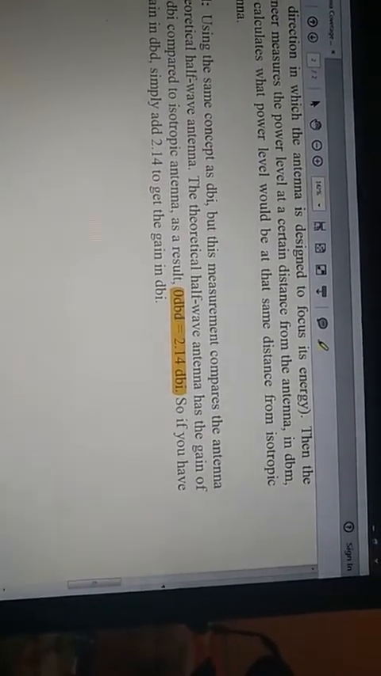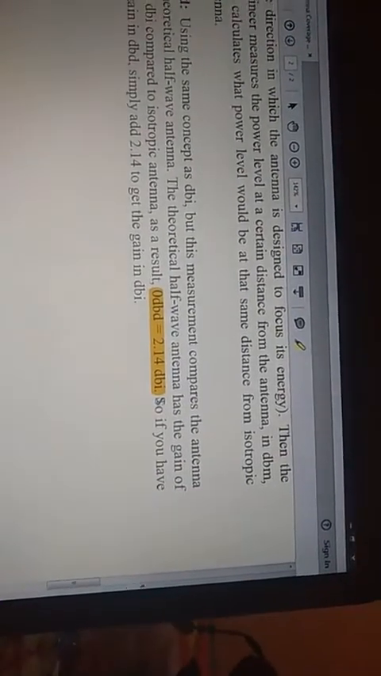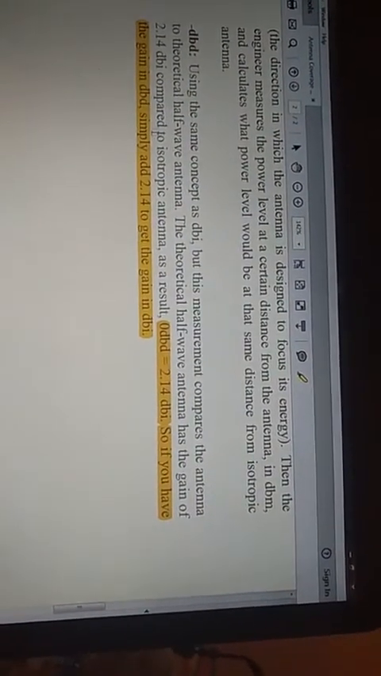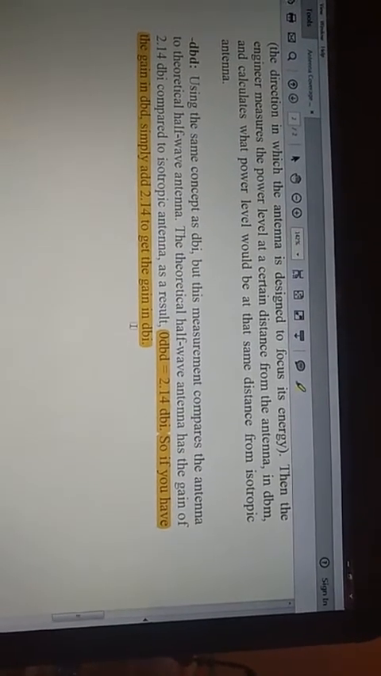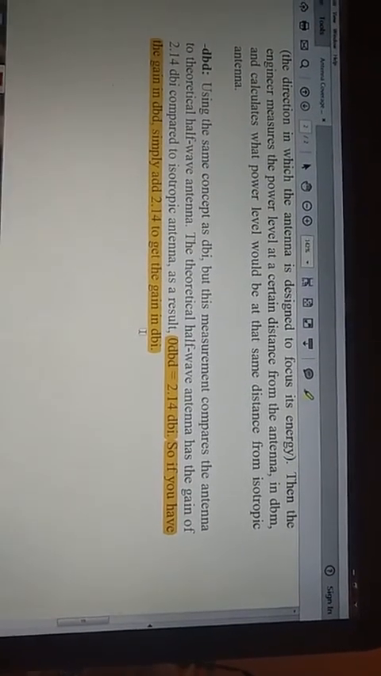So if you have a gain in dBd, simply add 2.14 to get the gain in dBi. It is a very important line. So this is the coverage area and gain for an antenna.